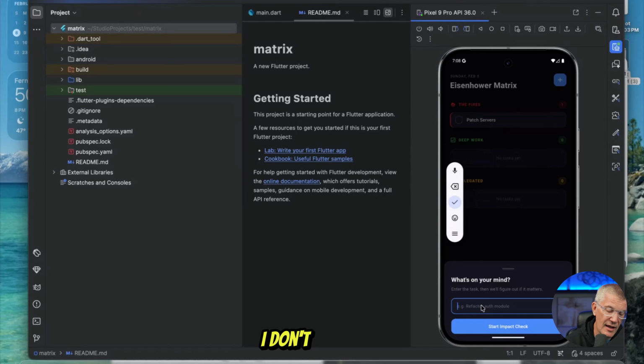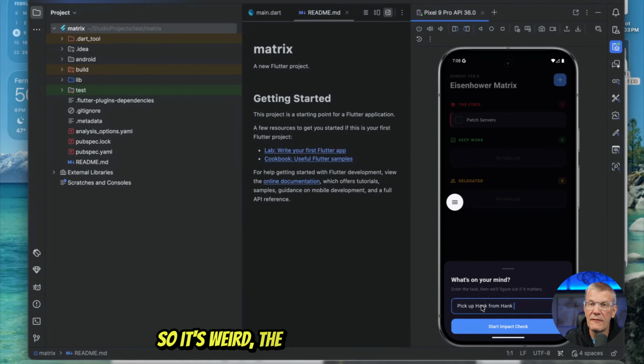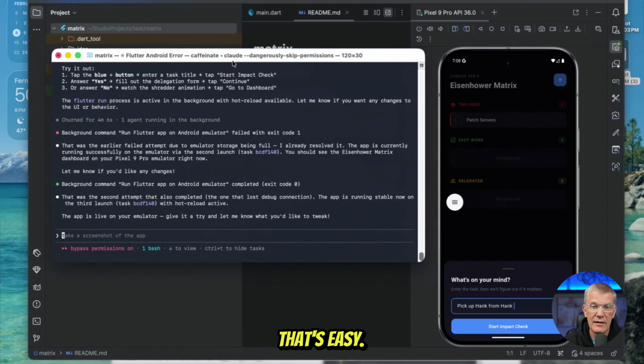What's on your mind? I don't like that, right? Because we do it twice. It's redundant. So it's weird. The first time I used Opus 4.6, it was super advanced, right? Now, these aren't hard things to fix. We can go in there and say, take off the what's on your mind, right? That's easy. So let's go do that. Say, take off the what's on your mind question.